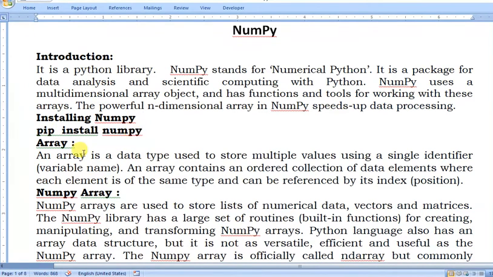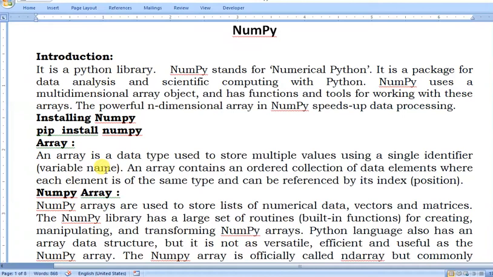The next is NumPy arrays. Actually NumPy is about multi-dimensional arrays. First you understand what an array means. An array is a data type used to store multiple values using a single identifier, a variable name. Suppose you want to handle multiple data of the same type, say 5 integer values.